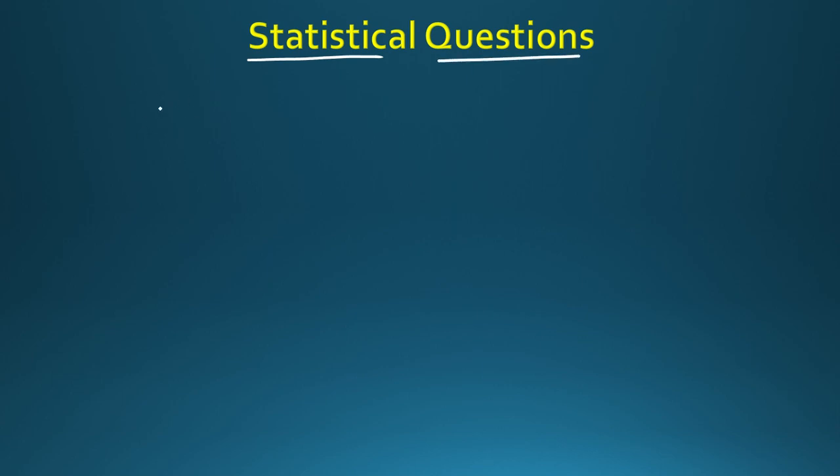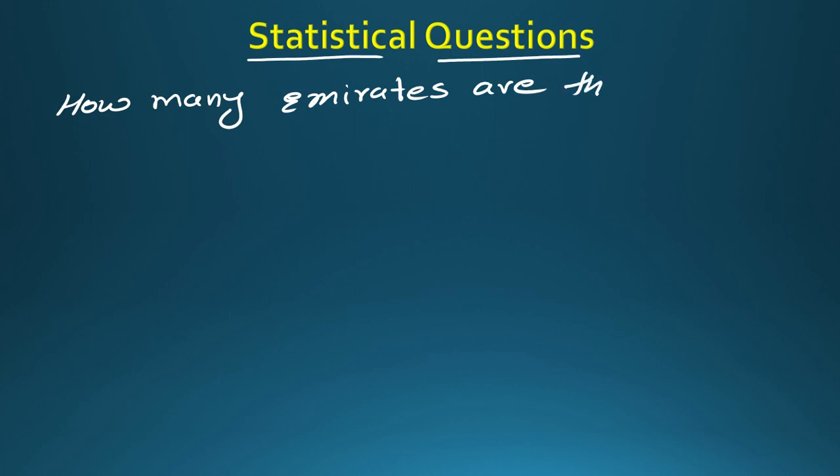Question means basically we know that if we ask any interrogative sentence or question mark sentence, then that is called a question, like what is your name, where do you live, what subject do you like most. Okay, so let's start with an example. For example, if I ask you how many Emirates are there in UAE?